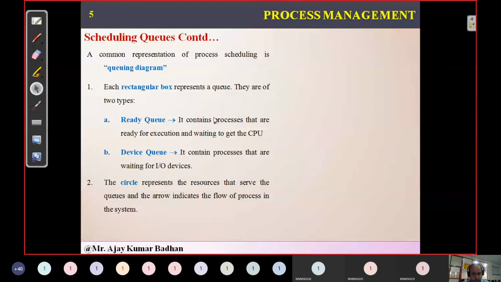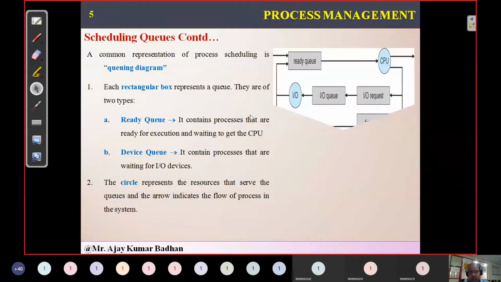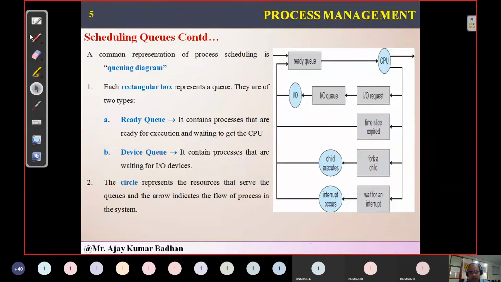Now coming back here, we discussed the ready queue and device queue. He is explaining with a small example how we are going to do that. I'll explain it. As I told you initially, you have something called a job queue. Whatever processes are generated in your system, we place them in the job queue. From the job queue, the operating system will pick some processes and store them in a ready queue. From the ready queue, one by one, whichever process is first is allocated to the CPU. Within the CPU, the process starts executing.